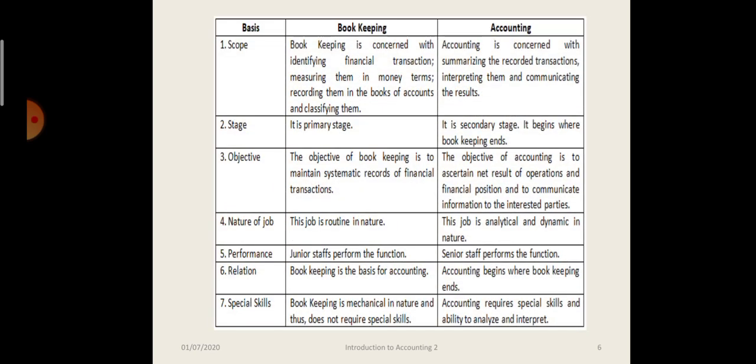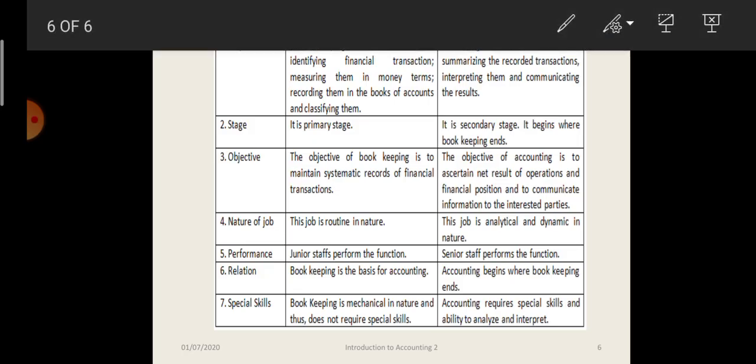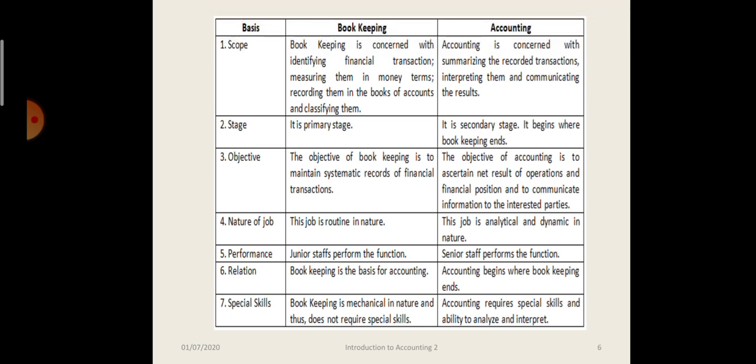Now see the difference, this is very important. Bookkeeping and accounting. See the first point, scope. Bookkeeping is concerned with identifying the financial transaction, measuring them, recording them, and classifying them. Keep these four terms in mind: identifying financial transactions, measuring them in terms of money, recording them, and classifying them.